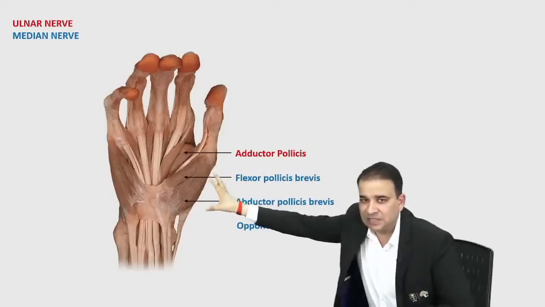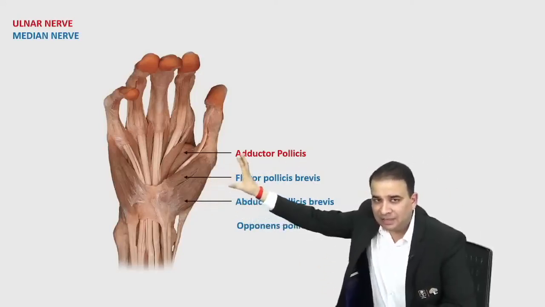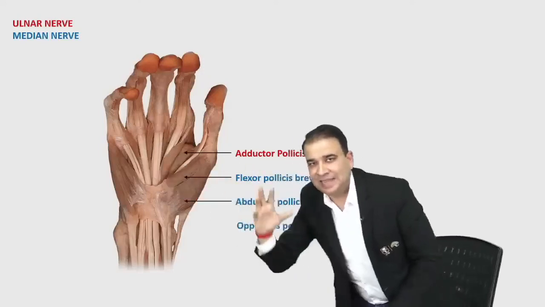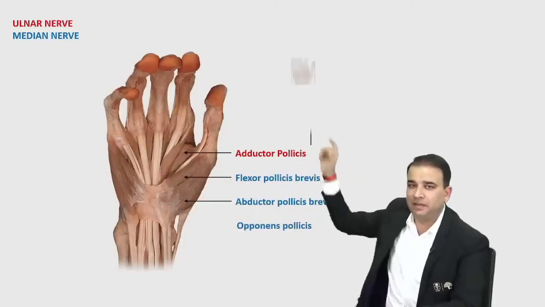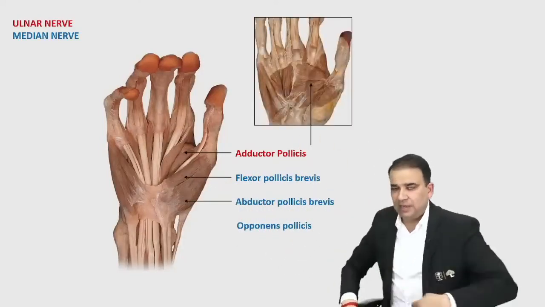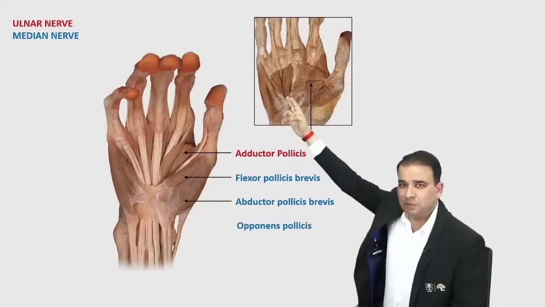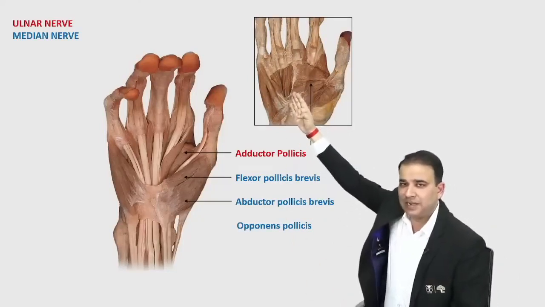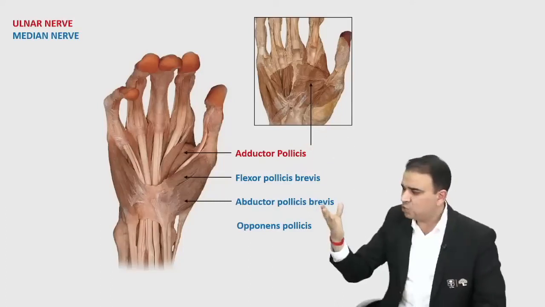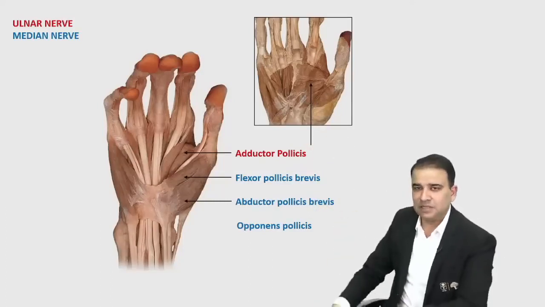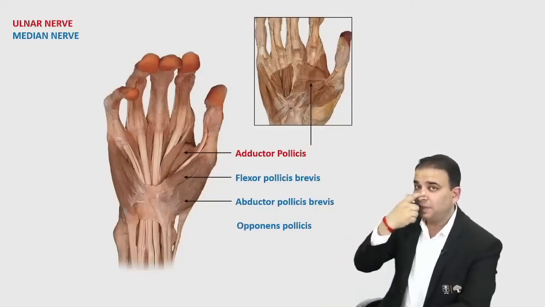Now look at this. If I remove all these muscles here, the flexor and abductor, and I remove all these tendons also, then I'll be able to see this adductor pollicis muscle better, like in this picture. Can you see that? Now look at that muscle over there, guys. That muscle is coming from the shaft of the third metacarpal. That's a transverse head and running horizontally here. It's a very strong adductor of the thumb, adductor pollicis muscle. And this is the last muscle to be supplied by the ulnar nerve.